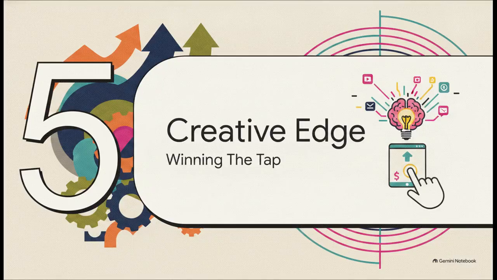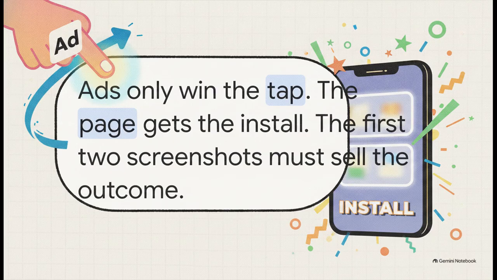Which leads us perfectly into part 5, the creative conversion edge, or how to win the tap. Okay, so let's say you have the disciplined product, you've got the targeted campaigns, and you have the smart bidding structure. That's great. But here is the harsh truth about Apple ads. You can have the absolute best keyword structure in the entire world, but ads only win the tap. It's the App Store product page that actually gets the install.